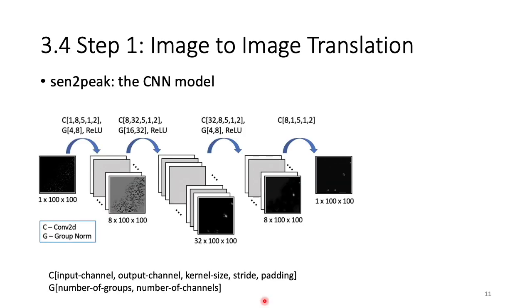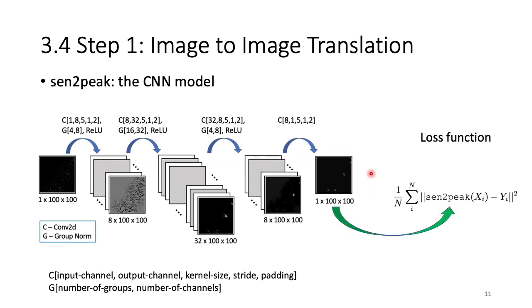Now let's take a look at the model. The model is called Sense2Peak. The model has 4 layers: layer 1, 2, 3, and layer 4. The 4 layers have 8 channels, 32 channels, 8 channels, and 1 channel respectively. If we look at the entire architecture, we will see that it is pretty symmetric. In the end, we'll have an output image, and we compare this output image with the ground truth. Then we use a pixel-wise L2 norm as the loss function.